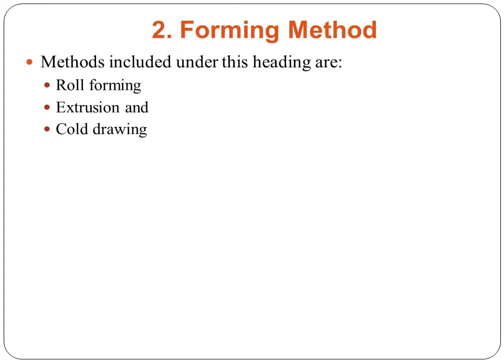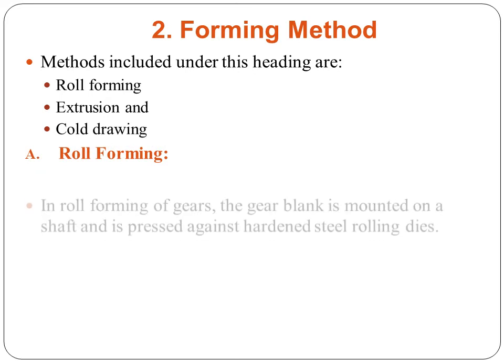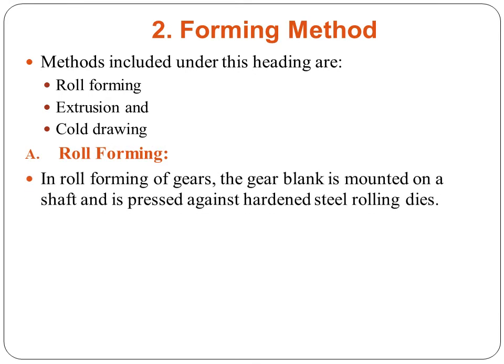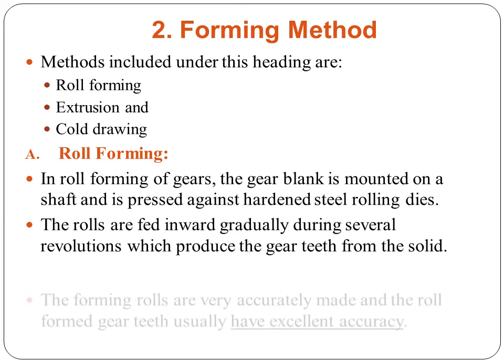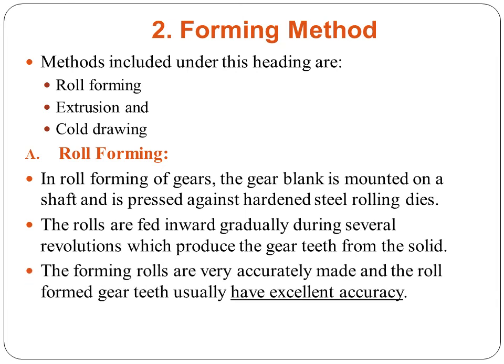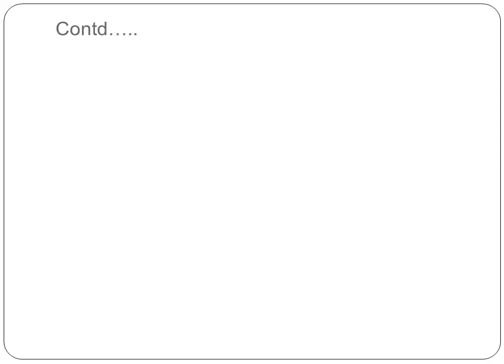The second method is forming, and for gear manufacturing, forming includes roll forming, extrusion and cold drawing. First one is roll forming. In roll forming of a gear, the gear blank is mounted on a shaft and is pressed against hardened steel rolling dies. The rolls are fed inward gradually during several revolutions, which produces the gear teeth from the solid. That means in one revolution you will not get the gear tooth; you require several revolutions to produce a gear tooth. The forming rolls are very accurately made, and the roll formed gear teeth usually have excellent accuracy.